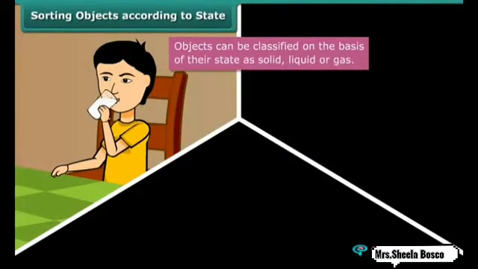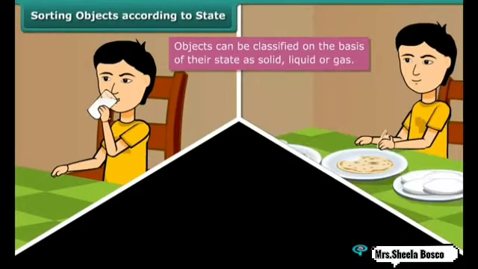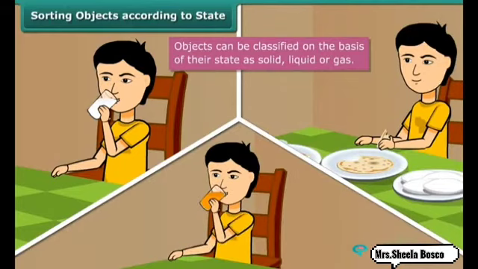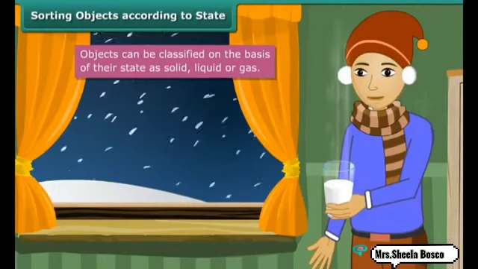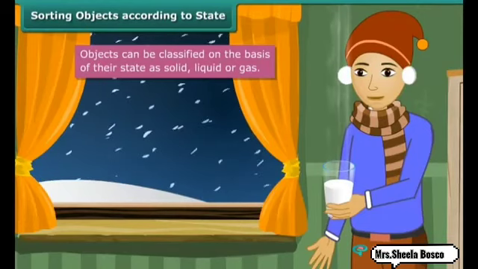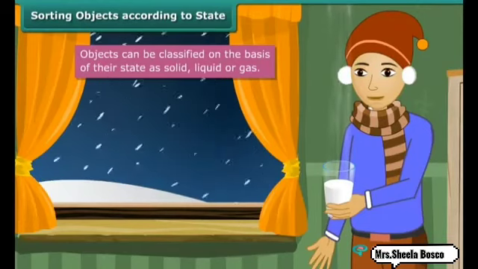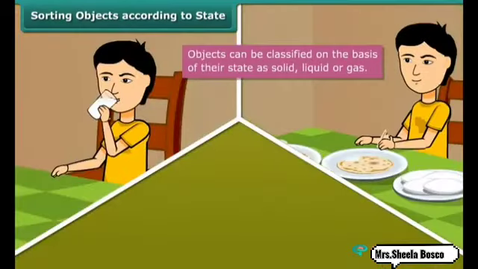Now, the state of matter. If you are drinking milk, the glass tumbler is solid, the milk is liquid. If you are taking dosa, the plate is solid and the dosa is also solid. After that, mummy is making coffee. When she is boiling the milk, the liquid inside is milk and the gas is water vapor. That means all the materials can be divided into three states. Can be solid or liquid or gas.